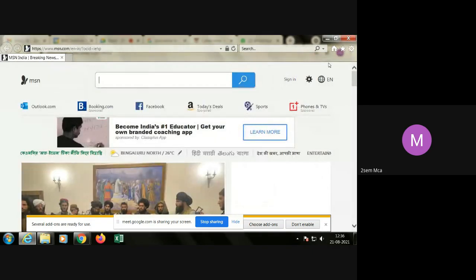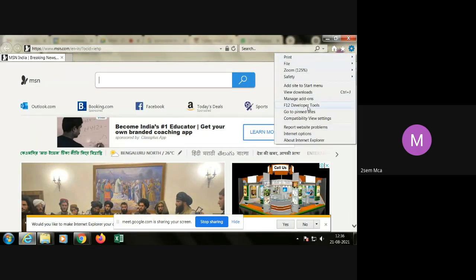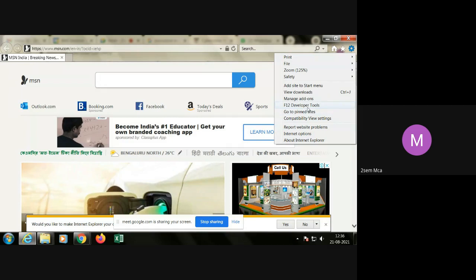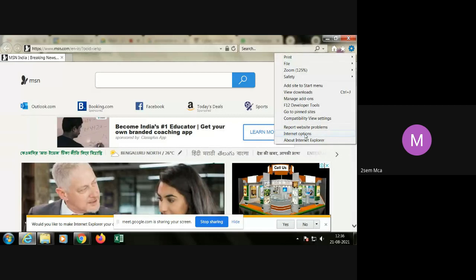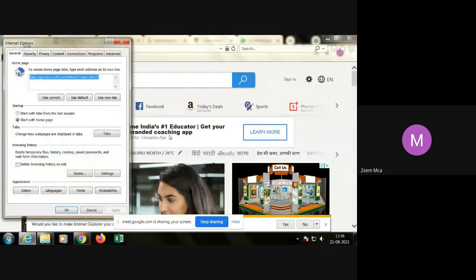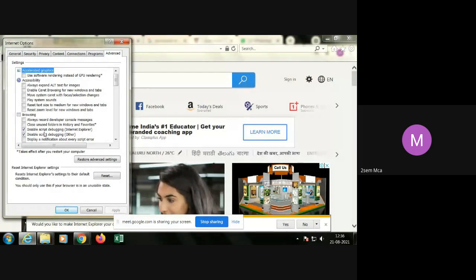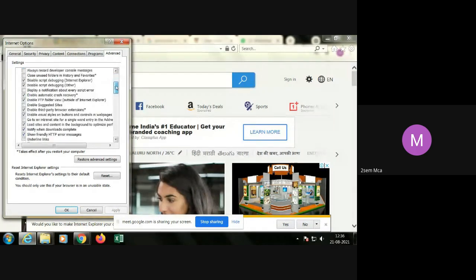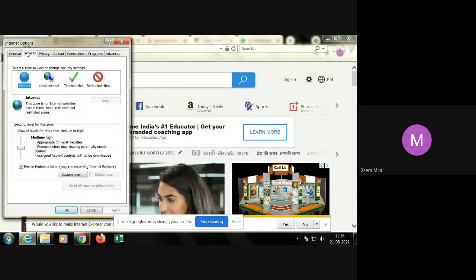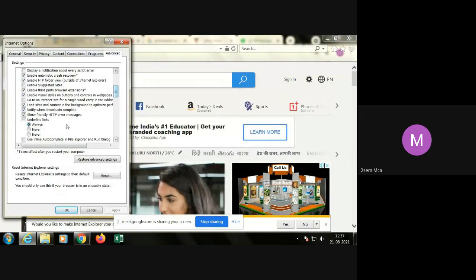There is something called developer controls. Here you can explore the policy settings in the Internet options. Yeah, Internet options. Here, under advanced, you can observe, for example, always record developer console messages. You can set the security at what level, medium, high level, etc. In advanced settings, whether underline links always yes,